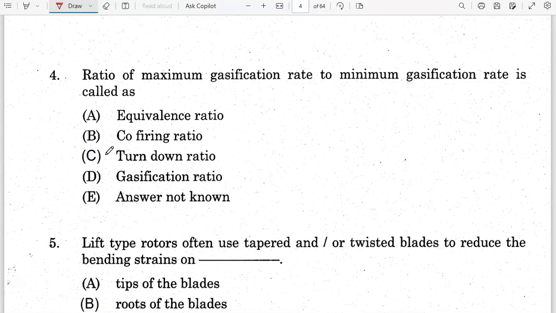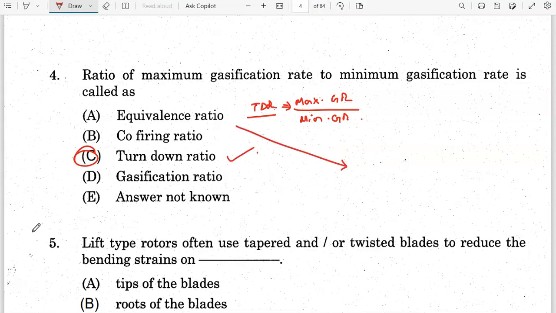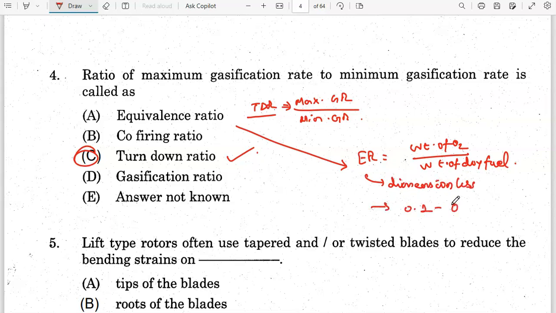Next question. The ratio of maximum gasification rate to the minimum gasification rate is said to be turn down ratio, TDR. Option C is the correct answer. Equivalence ratio: ER is equal to weight of oxygen divided by weight of the dry fuel, which is said to be equivalence ratio. It is dimensionless, and it has a value ranging from 0.2 to 0.4. Okay, most important. So this is the equivalence ratio. Option C is the correct answer.